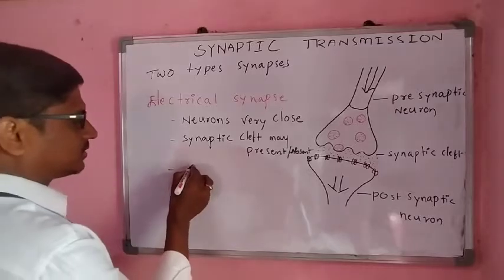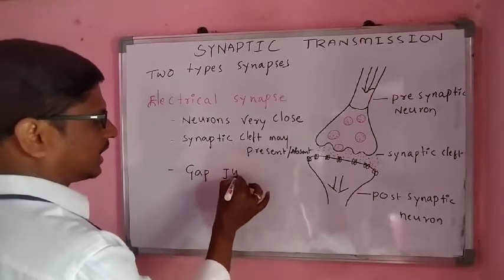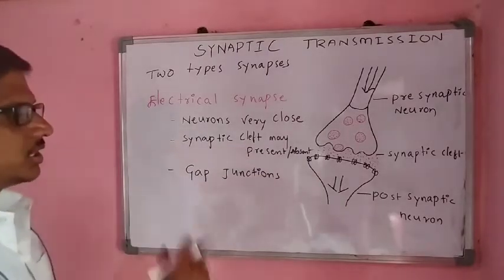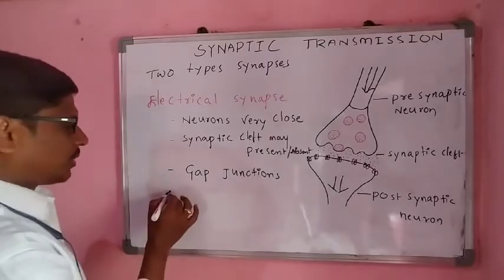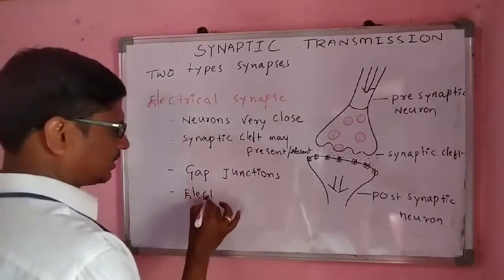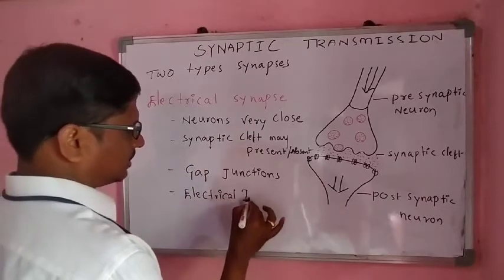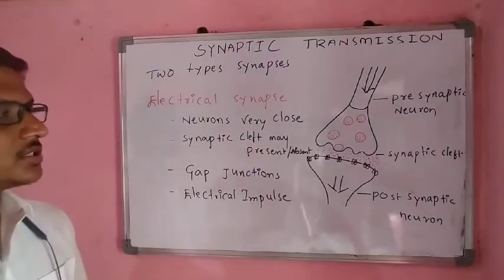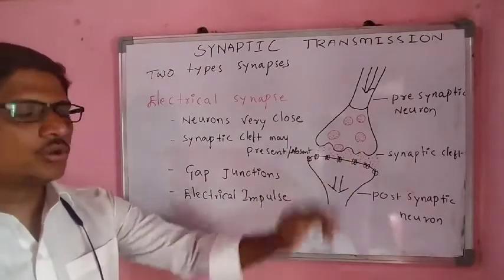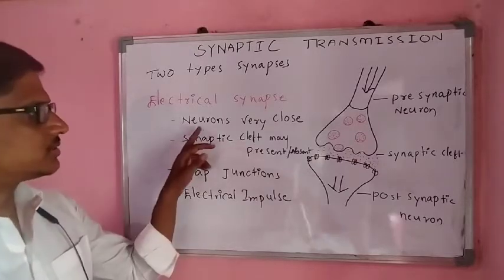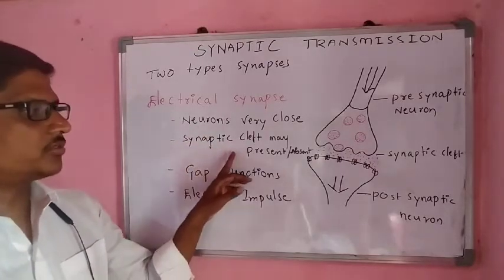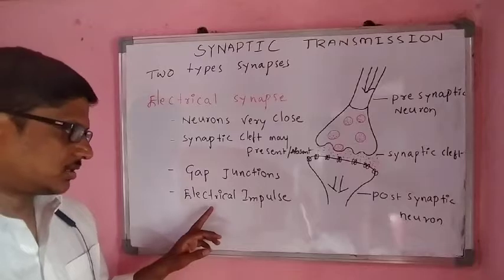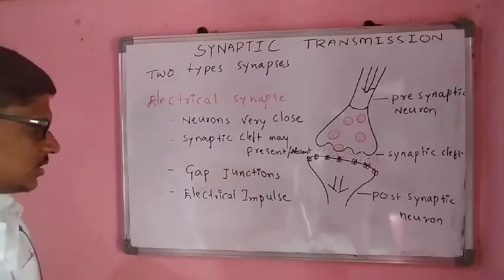Nerve transmission happens through the gap junctions. The impulse is transmitted through the gap junctions as an electrical impulse, because chemical substances like neurotransmitters are absent in this.